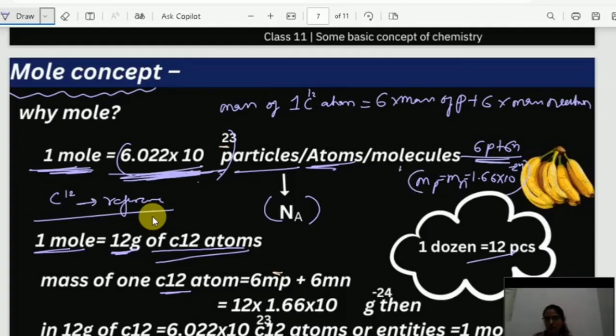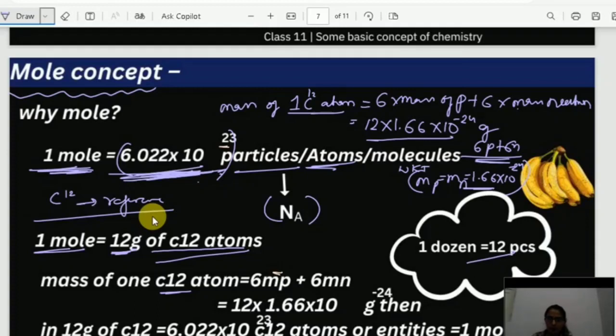We know that. So I will simply put 12 into this number. Why 12? Because mass of proton and mass of neutron is exactly equal. 12 into 1.66 into 10 power minus 24 grams. This is the mass of 1 carbon 12 atom.